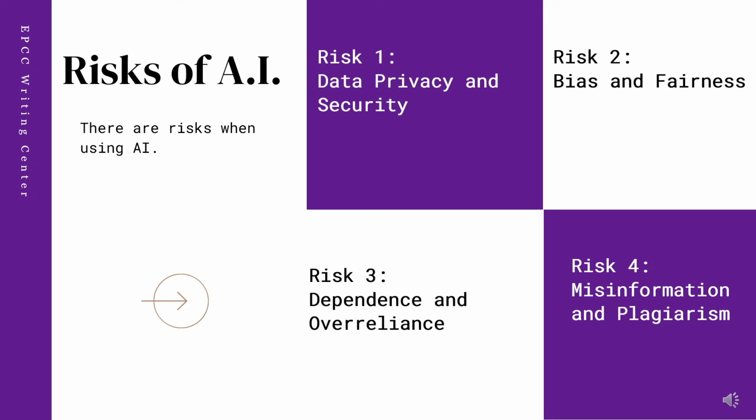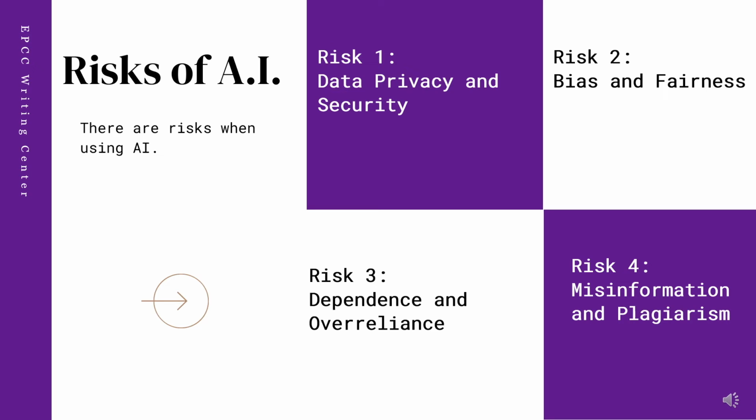Risk number 3, dependence and over-reliance. Excessive reliance on generative AI may hinder critical thinking and problem-solving skills. Relying on AI-generated content without understanding the concepts can limit ability to think independently and engage with subject matter.